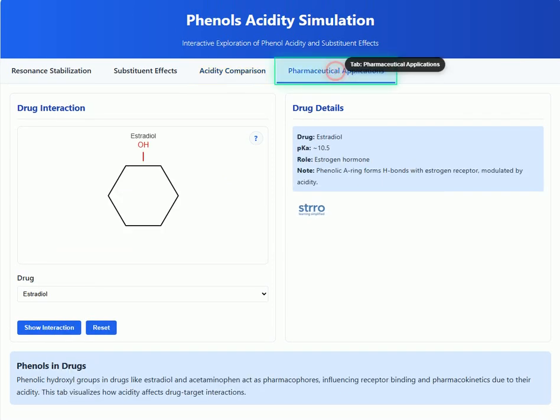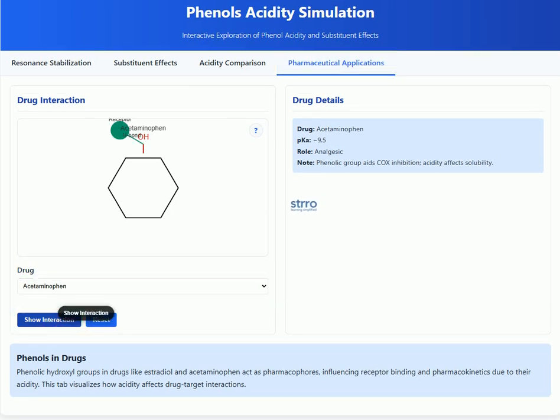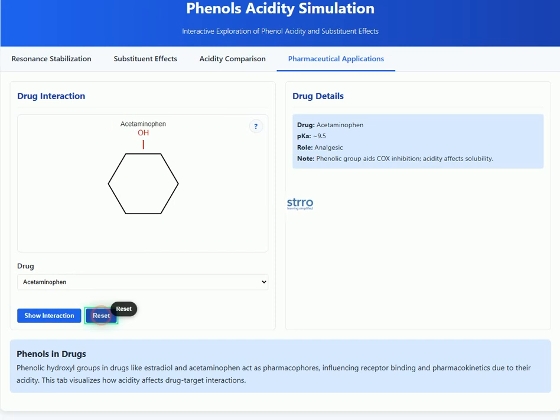This interactive simulation dives deep into resonance, substituent effects, and acidity comparisons, all critical for understanding drug behavior. Explore the tool and unlock the secrets behind drug design.